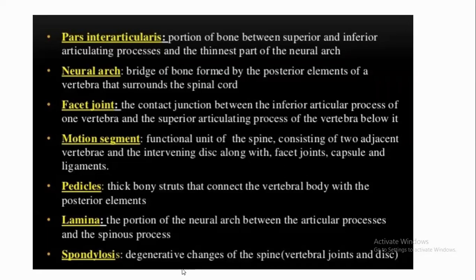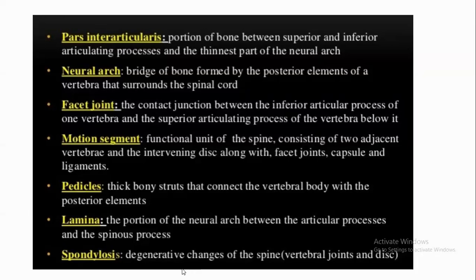It is the posterior element of the vertebra that surrounds the spinal cord. What is meant by facet joint? It is the junction between the superior and inferior articular process. What is meant by motion segment? It is important when talking about the functional unit of the spine, consisting of two adjacent vertebrae and an intervertebral disc along with the facet joint, surrounding capsule and ligaments.